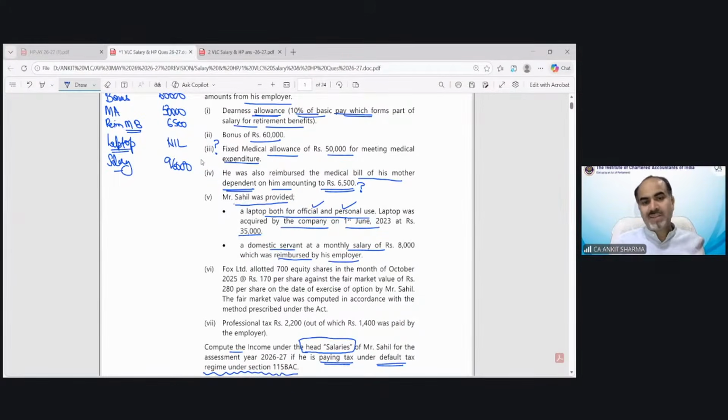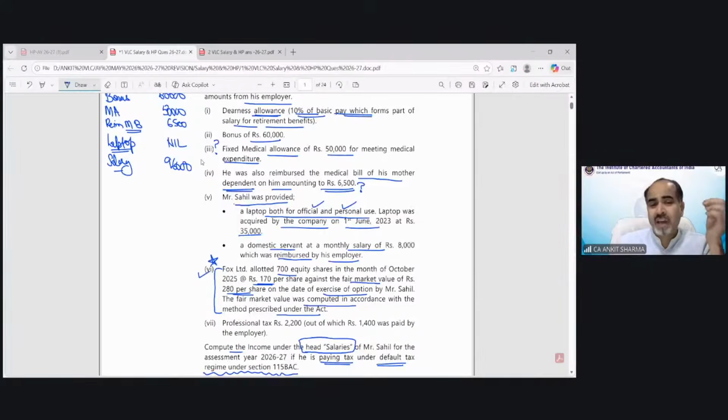Now, point number 6. This point also we have discussed, and this kind of point is in multiple questions, and this is a very important point for the purpose of examination also. You can see this point consists of almost 5 lines, but the solution is very simple if you know how to solve it. So Fox Limited allotted 700 equity shares in the month of October at the rate of 170 per share against the fair market value of 280 rupees per share on the date of exercise of the option by Mr. Sahil. The FMV was computed in accordance with the method prescribed under the Act.